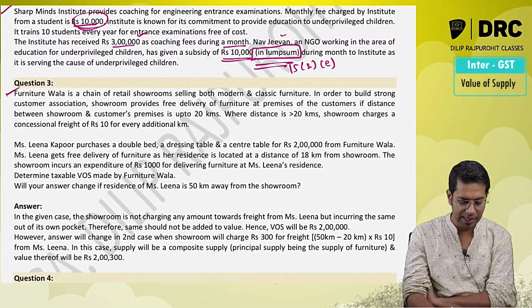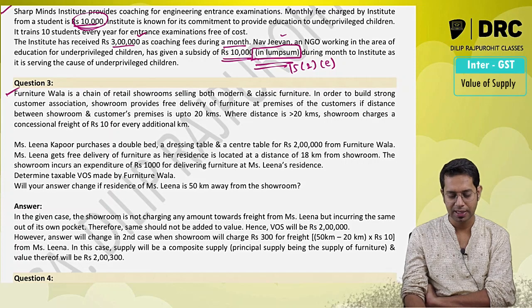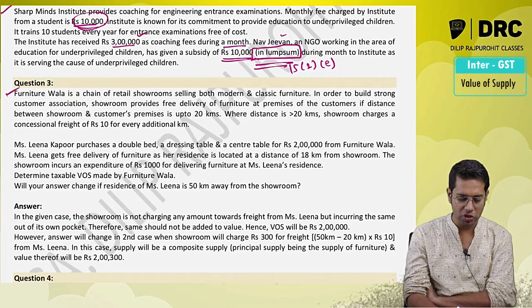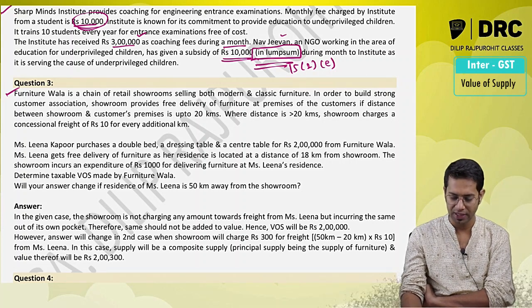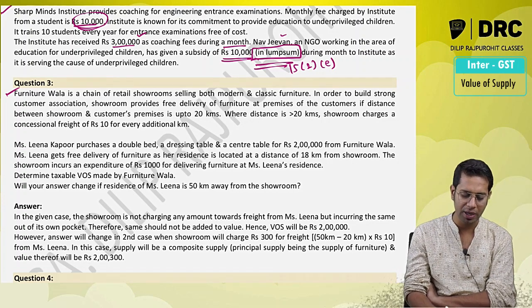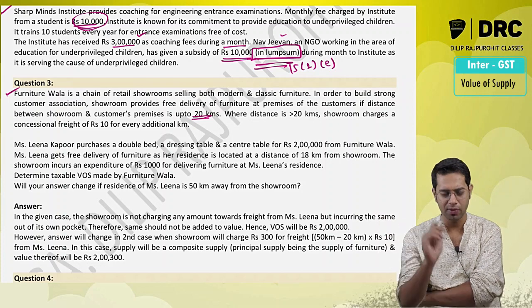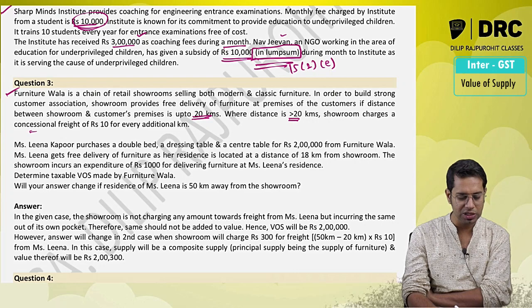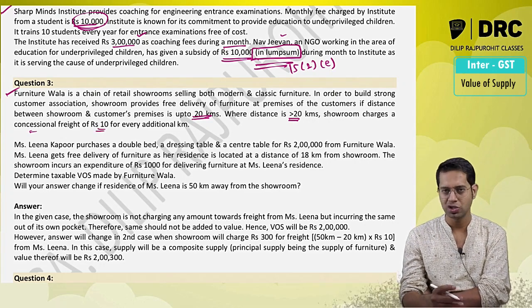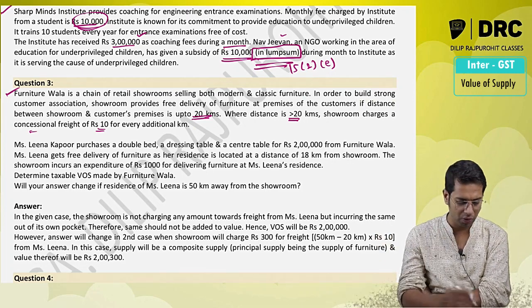Furniture Wala is a chain of retail showrooms selling both modern and classic furniture. In order to build strong customer association, the showroom provides free delivery of furniture at the premises of the customer if the distance between showroom and the customer premises is up to 20 kilometers. Where the distance is more than 20 kilometers, the showroom charges a concessional rate of 10 rupees for every additional kilometer. So up to 20 kilometers it is free. After that, for every 1 kilometer 10 rupees they are going to charge.